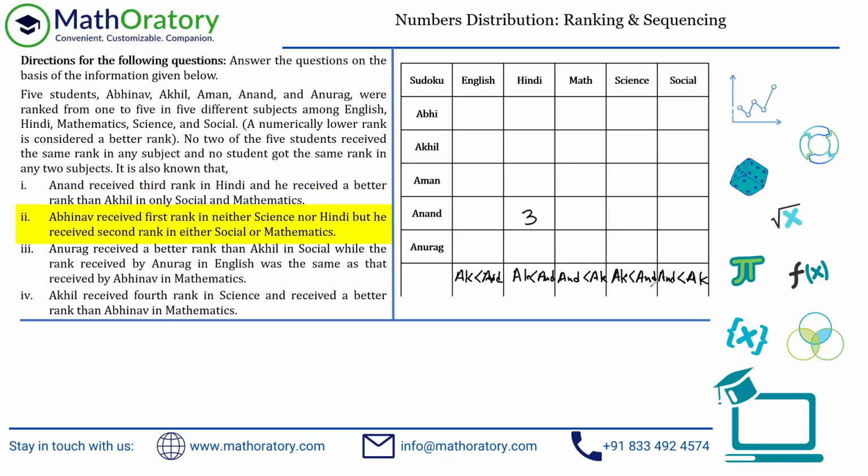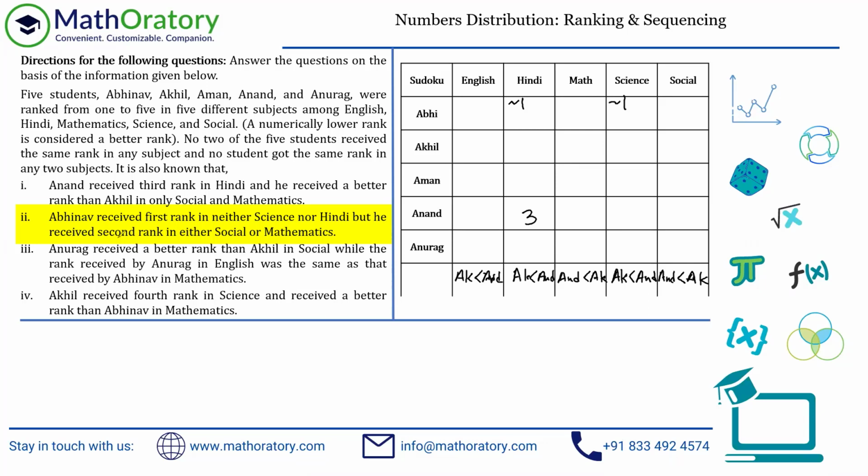Okay. Point number 2 says Abhinav received first rank in neither science nor Hindi. So Abhinav is the first row. It's talking about science and Hindi. So in science and Hindi, Abhinav did not receive rank 1. I'm just collecting this by using this symbol. I use this symbol for not. So I'm just writing this as not 1 and not 1. So later on, I know that this particular value cannot be 1.